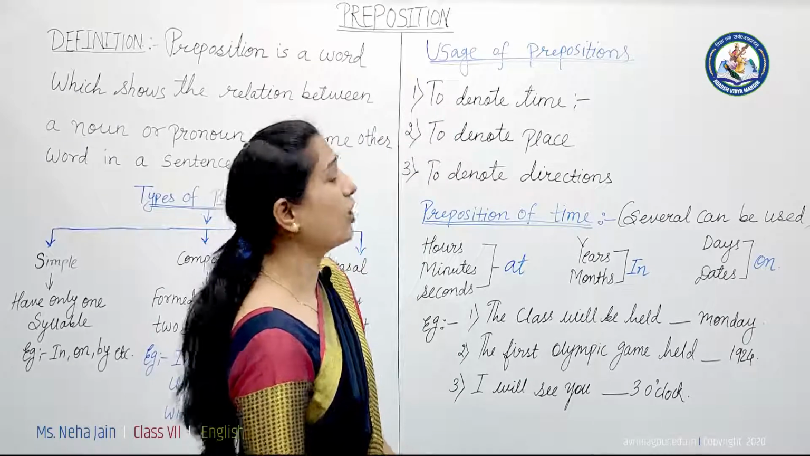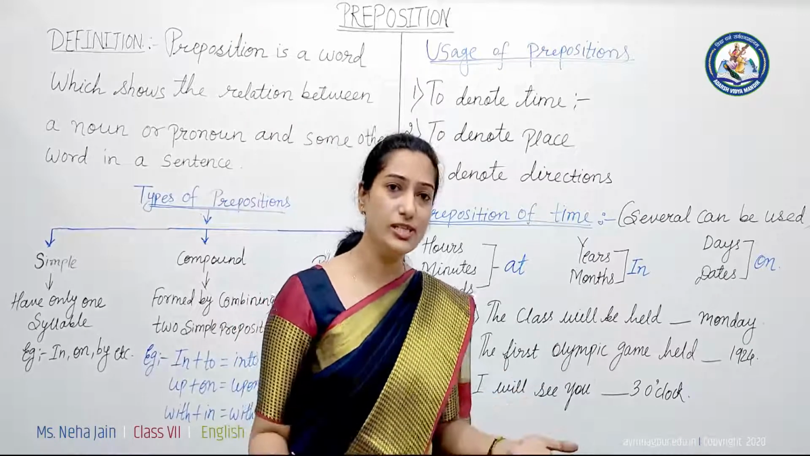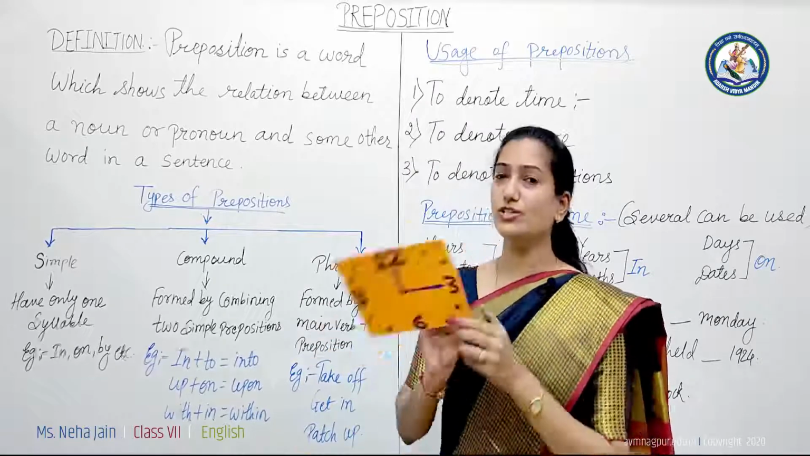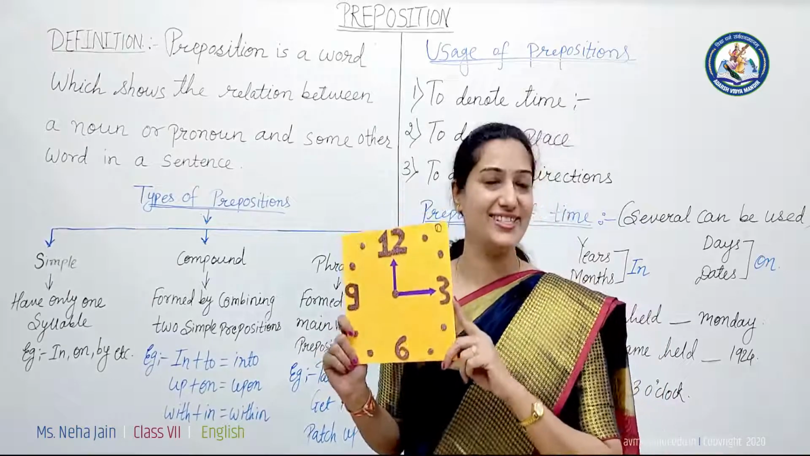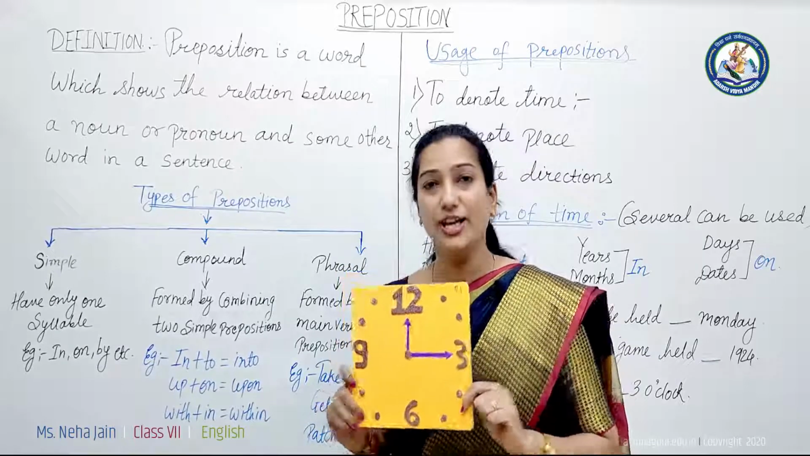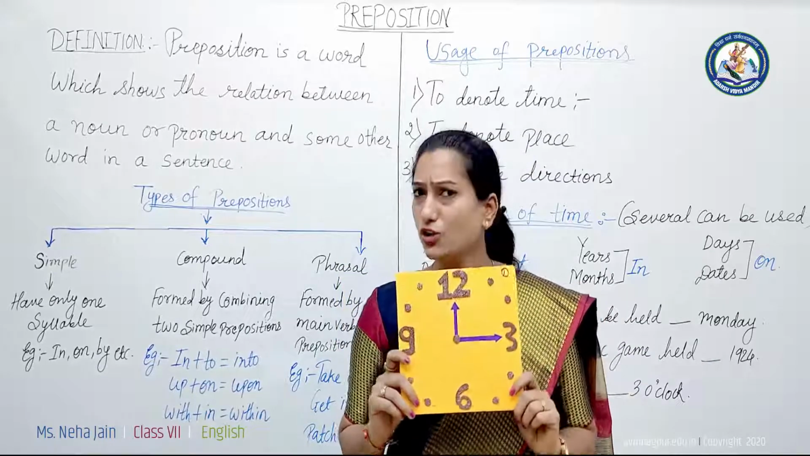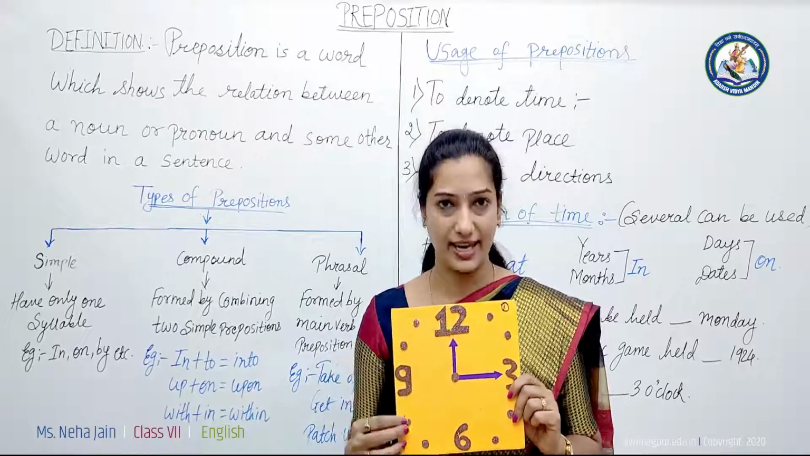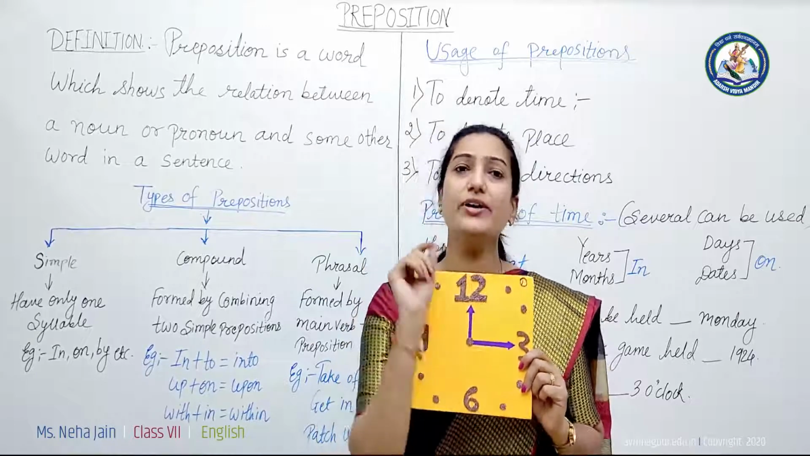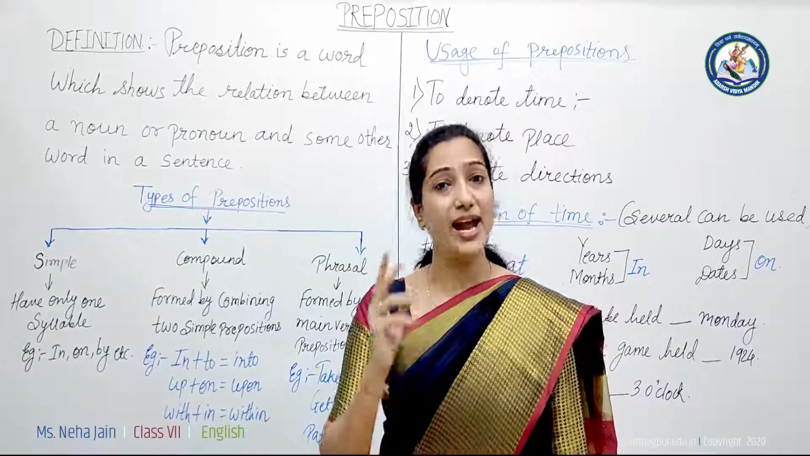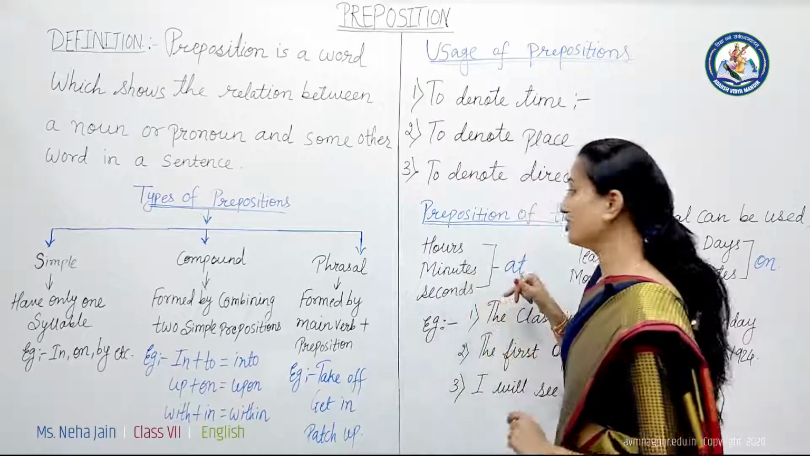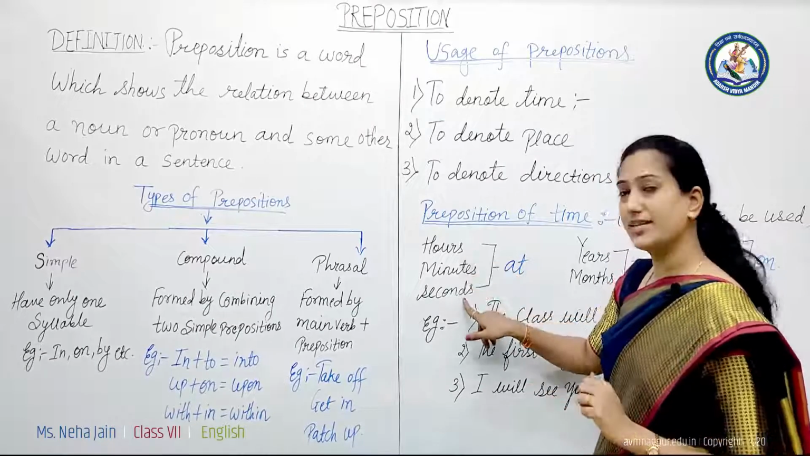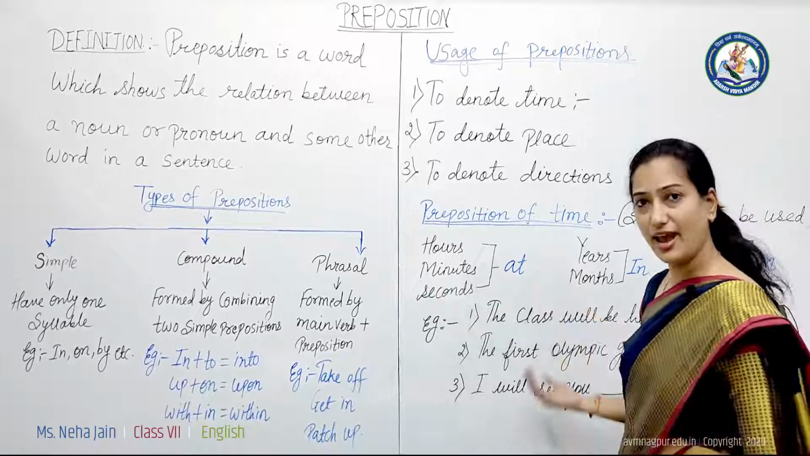Okay, first of all we'll see how we can use these prepositions to denote time. Here, what can you see in my hand? Yes, exactly, this is a watch. Okay, so what do you see in a watch? We see hours, minutes and seconds. So whenever we talk about hours, minutes and seconds, we use the preposition at. To indicate hours, minutes and seconds, we use at.